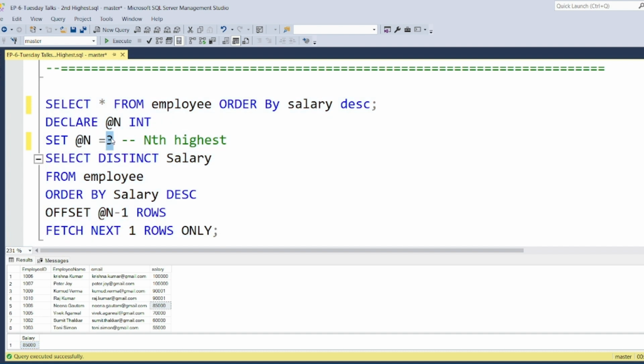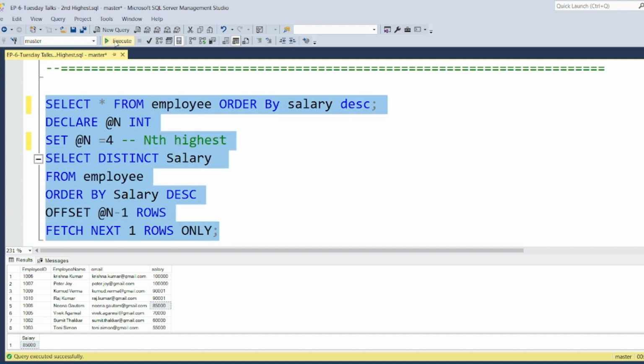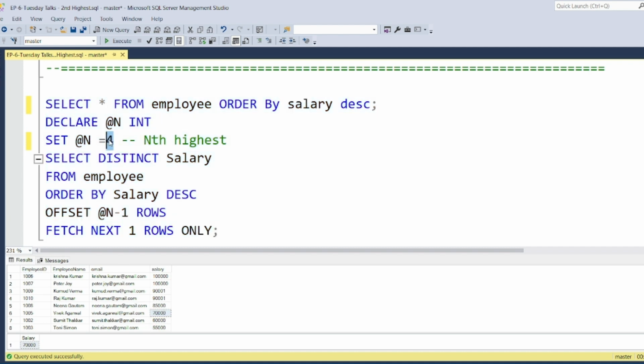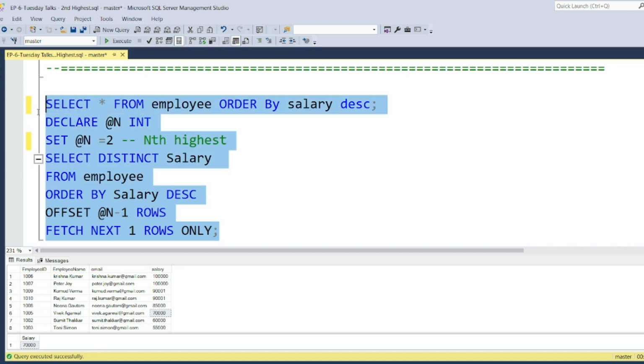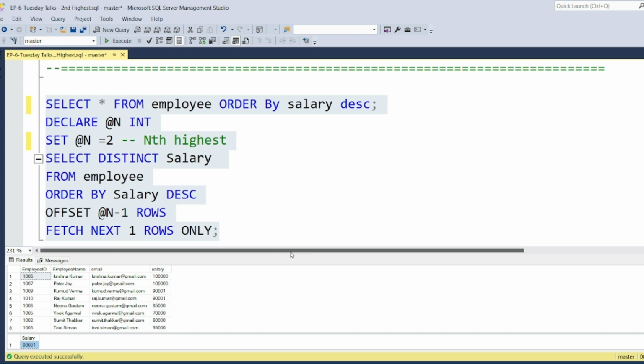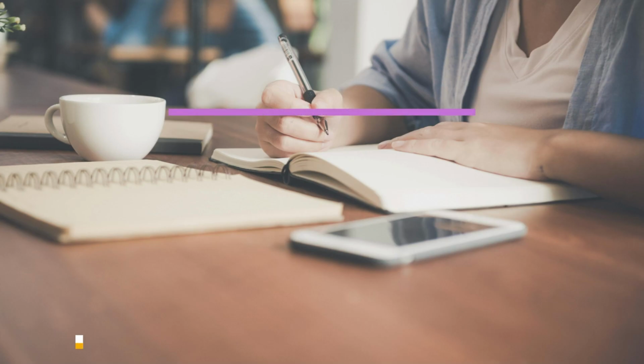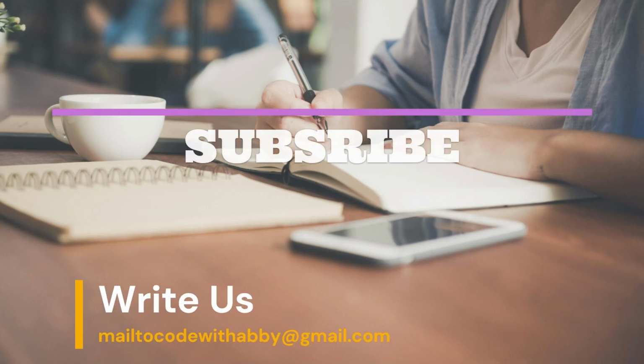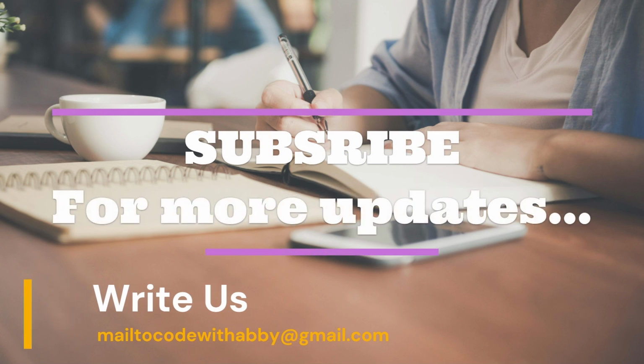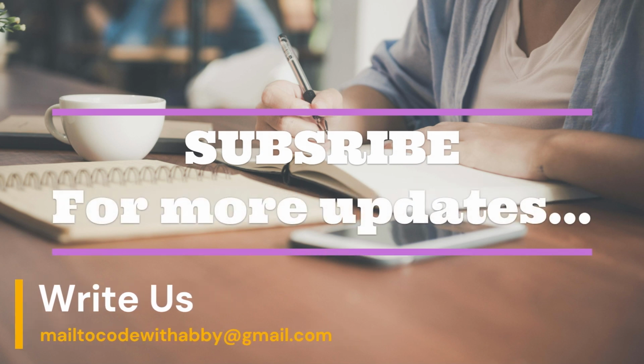If you make it fourth highest, this should give you the fourth highest salary. This is 70,000. If you give the second highest, it should give you the second highest salary. So 90,001 is the second highest salary, right? So this query can give you the nth highest salary. I hope the concept of second highest salary, the four approaches which I have discussed, is pretty much clear to you. I have also covered a couple of other edge case scenarios. For example, the table has only one row, the table has duplicate rows, and finally we discussed the nth highest salary.